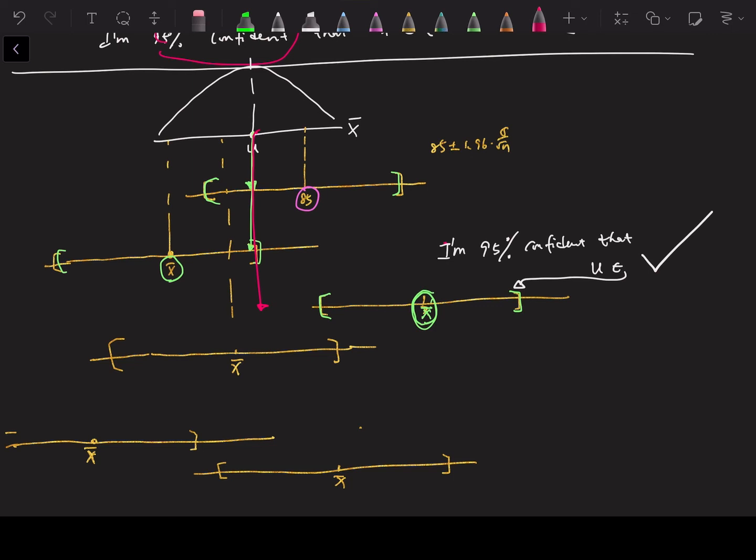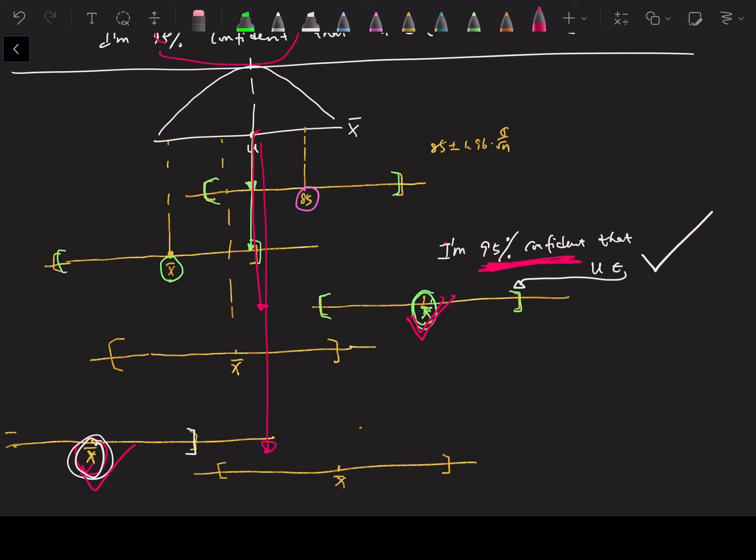Why? Because you're not 100% confident. You allow yourself to make a mistake 5% of the time. Like this: if this is your sample, compute the sample mean, and based on the sample mean you construct a 95% confidence interval like this, you can still say I'm 95% confident because this is a 95% confidence interval. But when it turned out the population mean falls outside this range, it doesn't matter because I am not 100% confident. I allowed myself to make a mistake 5% of the time. So yes, this could happen, but it only happens 5% of the time. That's why we call it 95%.